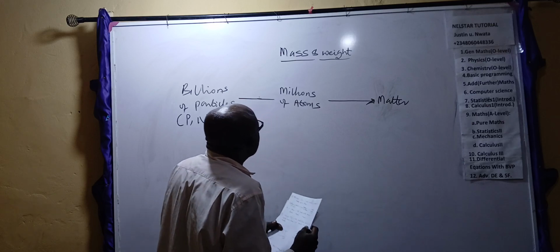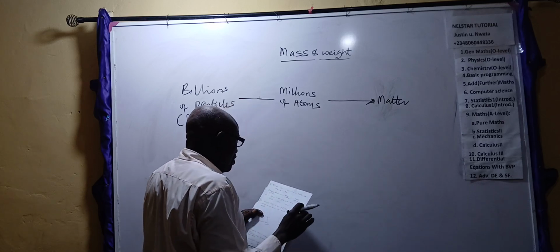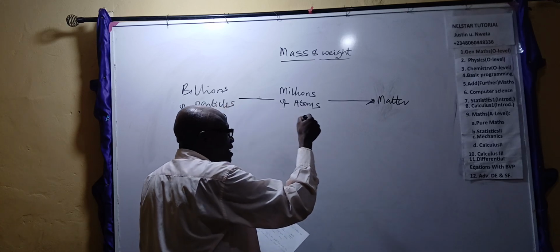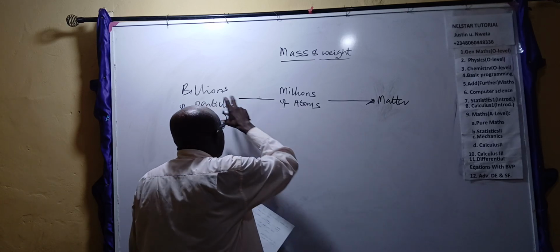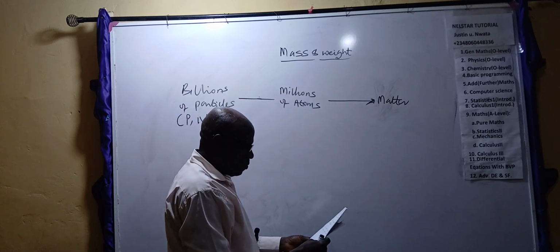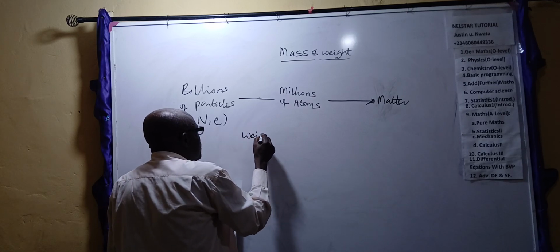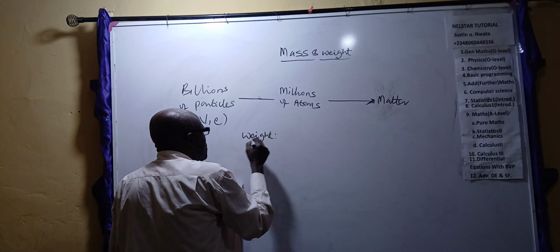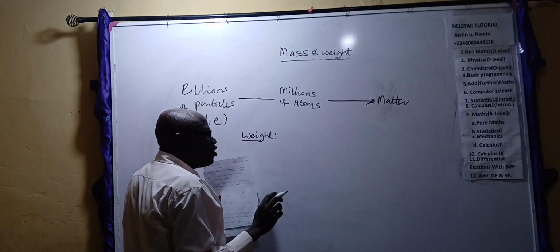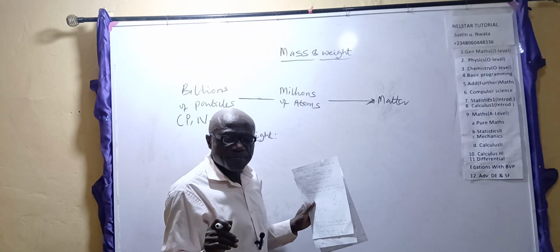This is what mass is all about. And mass is the same in all parts of the universe. If you take any part of this thing, that same quantity is still that same quantity. It doesn't change. But what is weight all about? We just came into this world to meet this natural force that acts on anything.